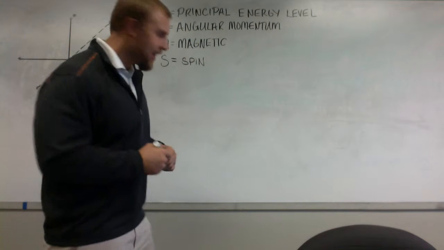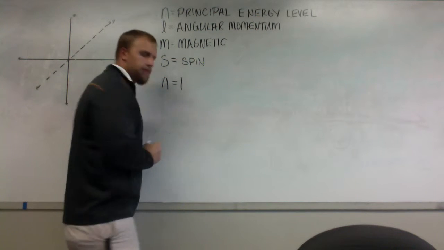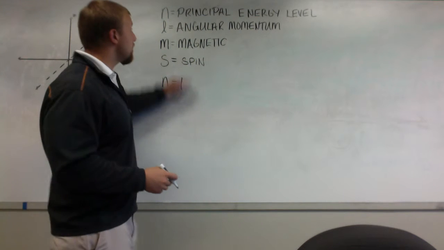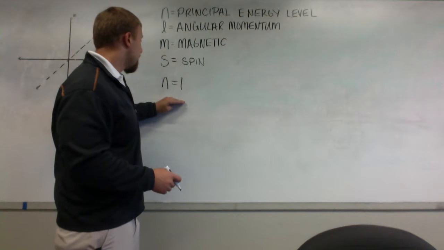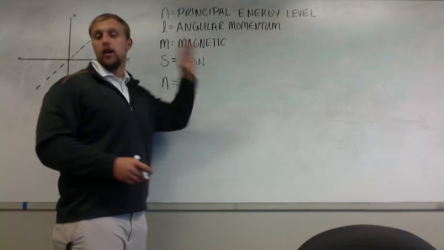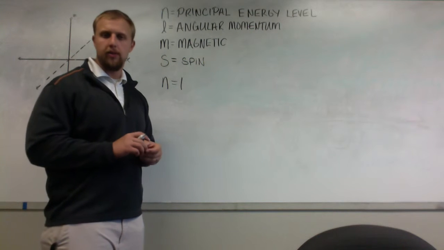The first state is the first principal quantum number, which is n equal to 1. So if n is equal to 1, you're at the first principal energy level. Now you can go up to any integer from n equal to 1 to n equal to infinity. Those are the energy levels allowable as a quantum number.